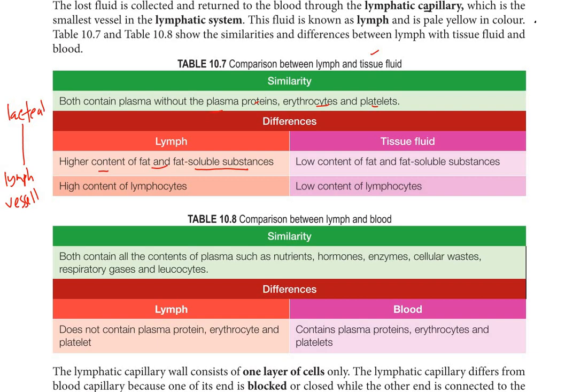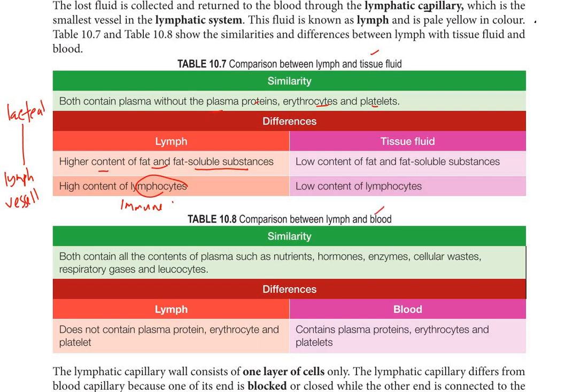So lymph has a high content of lymphocytes because the lymphatic system is also involved in the immune system. So that's why the lymph has a high content of lymphocytes. Lymphocyte is a leukocyte. So for tissue fluid, low content of lymphocytes. Okay. So comparison between lymph and blood.